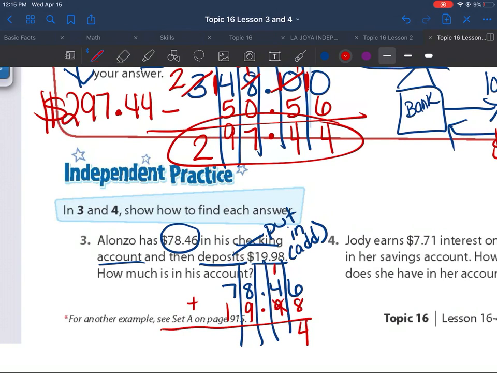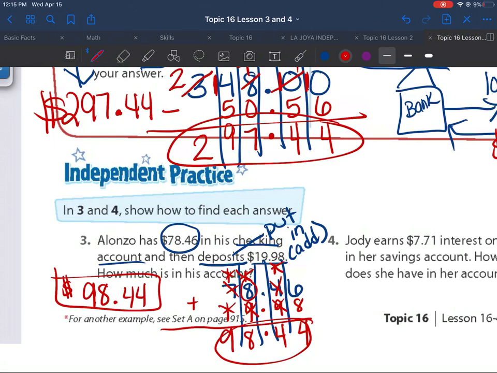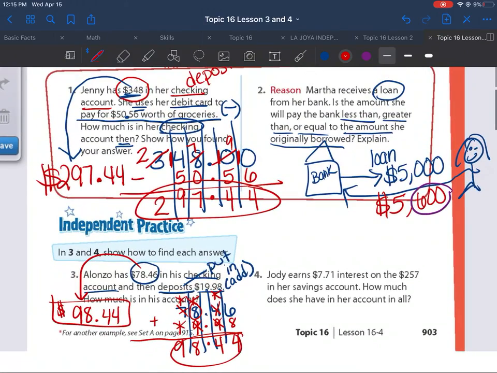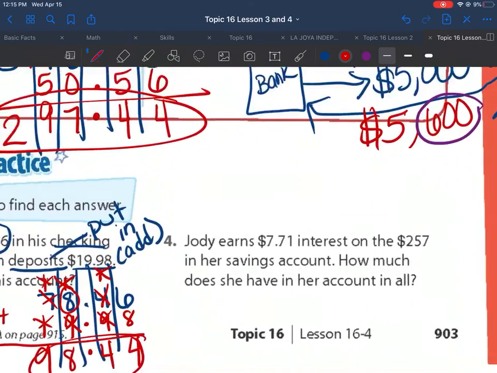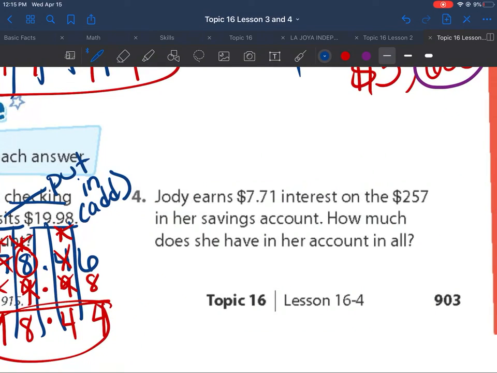8 plus 6 is going to be 14. So I regroup. 9 and 1 is 10 and 4 is 14. 9 and 1 is 10 and 8, 18. 7 plus 2 is 9. So he's going to have $98.44. Notice that his total got larger. It increased because he's putting more money in. He's not withdrawing. He's not buying anything. He's actually making a deposit. When we deposit, the amount gets larger.